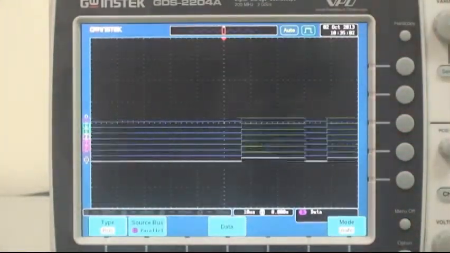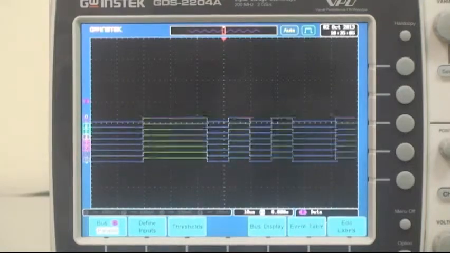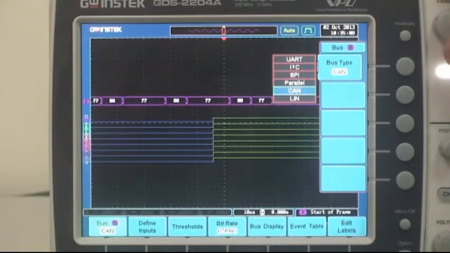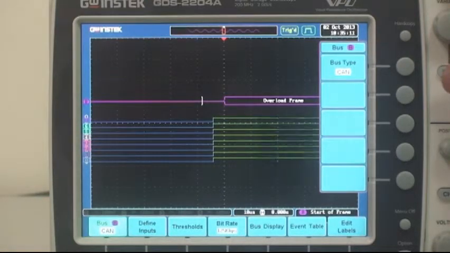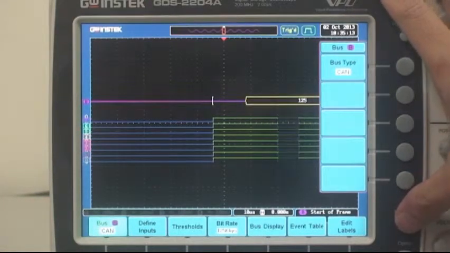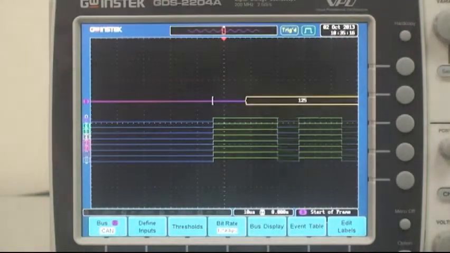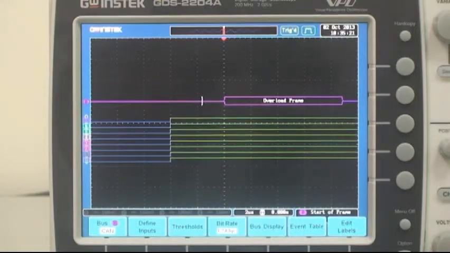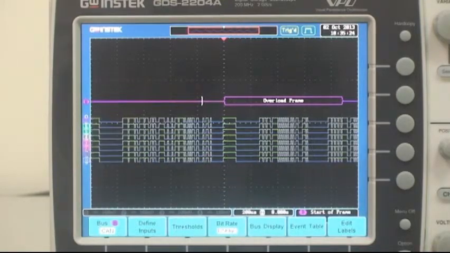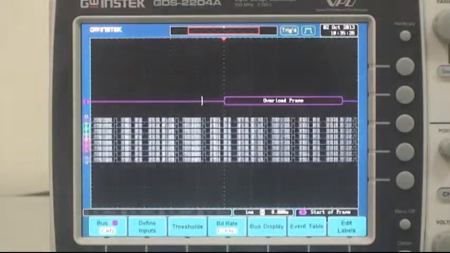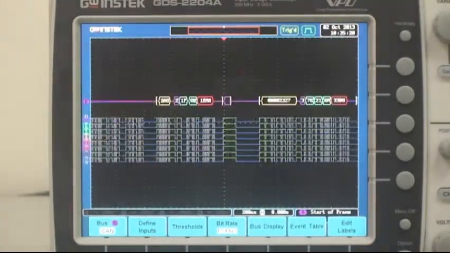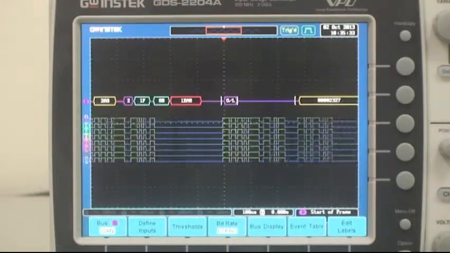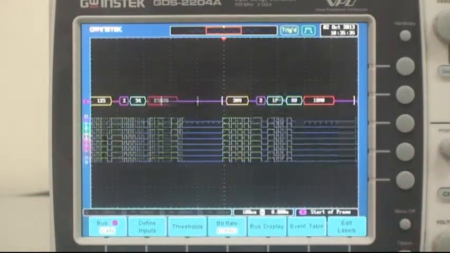Press the purple bus decoding key. Press bus, select type, select CAN, and press menu off. Adjust time division to 1 millisecond per division. Now, CAN bus trigger and decoding can be easily observed.